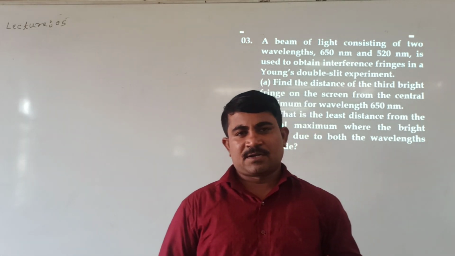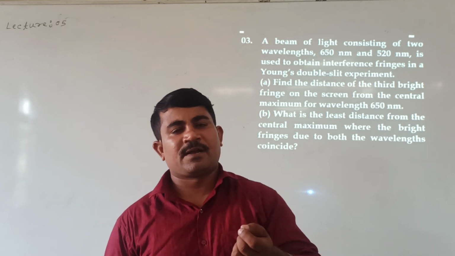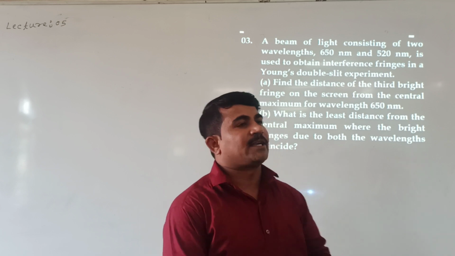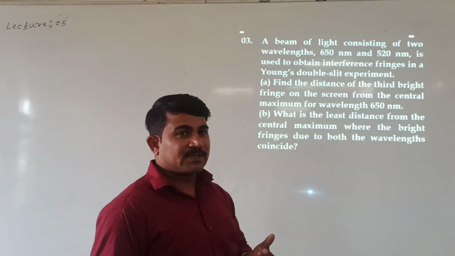A beam of light consists of two wavelengths, lambda 1 and lambda 2, that is used in Young's double slit experiment to obtain interference pattern. Option 1, what is given?